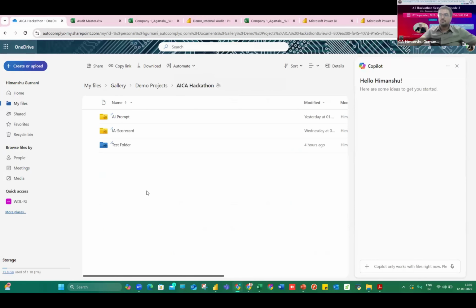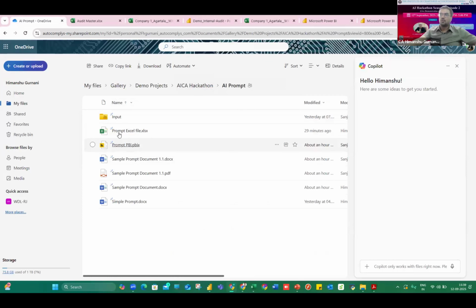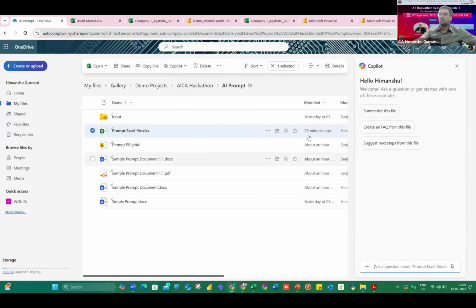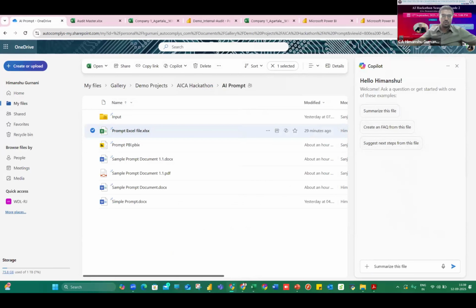Again, we can take the help of AI. For example, in this output, the Excel file that I have shown you, here is the Copilot. I can simply ask it to summarize this file, and it will give me the results. Or I can ask what kind of charts or visualizations can be created around this table.